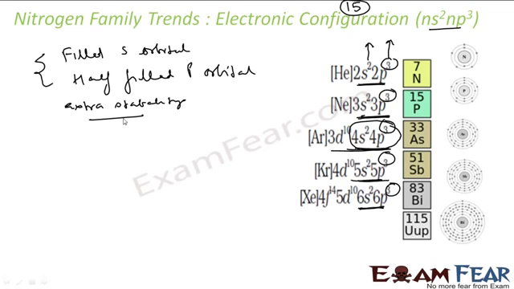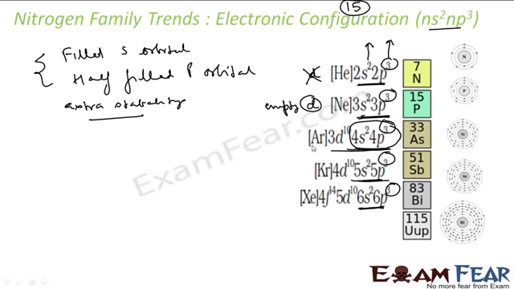Correct? And please observe something. For example, nitrogen, there is no d orbital. There is no provision for a d orbital. But for phosphorus, you see there is a d orbital, 3s2, 3p3 and 3d also. There is a d orbital and this is empty.